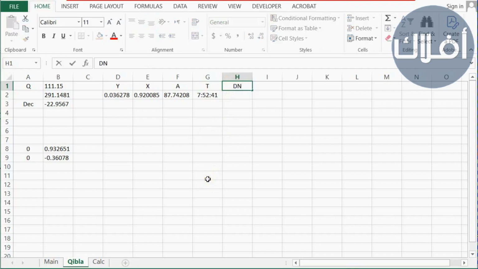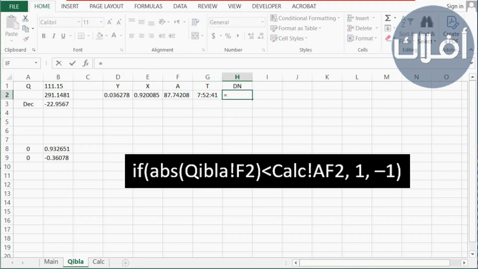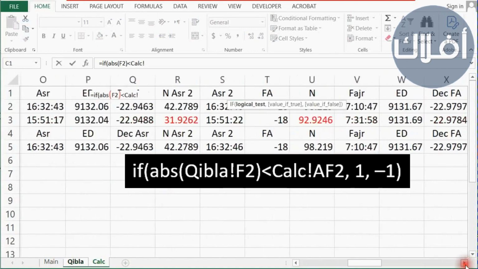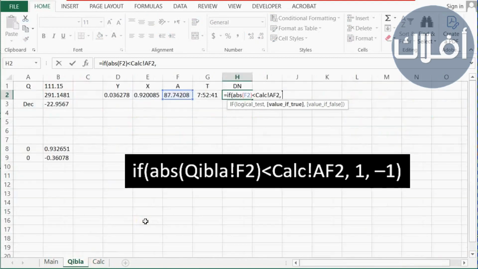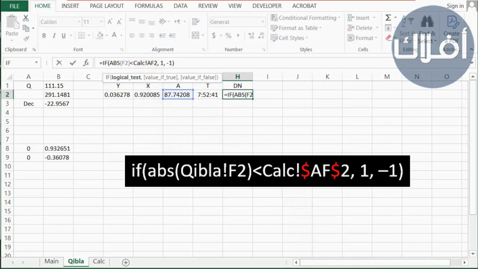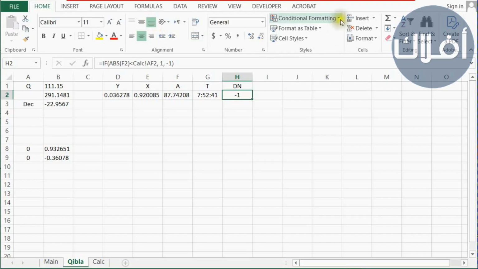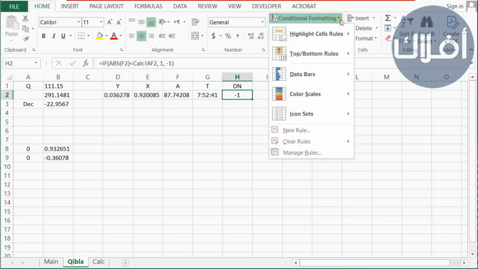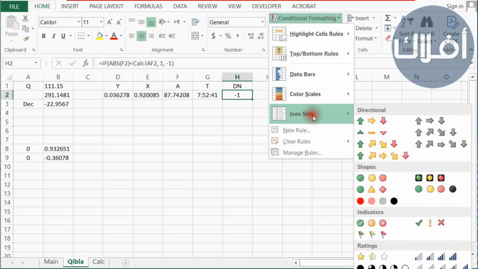Here we will determine whether the time is at night or day, Tn. And the equation is if absolute value of the angle is less than, we go to the calc sheet to the sunrise angle, and we take n, comma 1, comma minus 1. The number 1 means day and minus 1 means night. And let's add a dollar sign here because we'll use it again. Now let's change the format here. This is not required, but it looks much better.